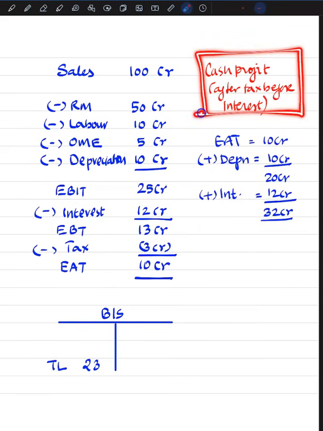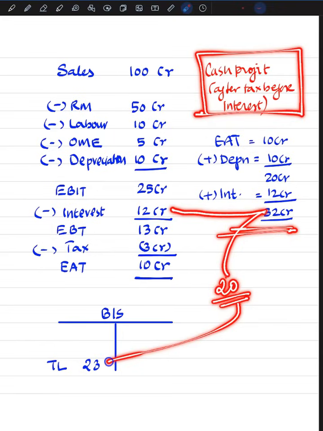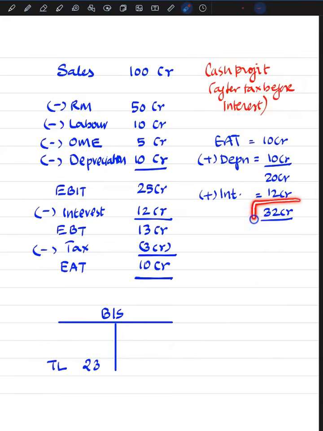So instead of directly using EBITDA, they compute cash profit in reverse order like this, and now we can measure whether this profit is available for servicing the interest and principal. So out of 32, this 12 of interest can be paid, what is left over is only 20, and that is not adequate enough. So here the message is clear, because this profit on the face communicates that it is not adequate enough to pay 12 and 23.